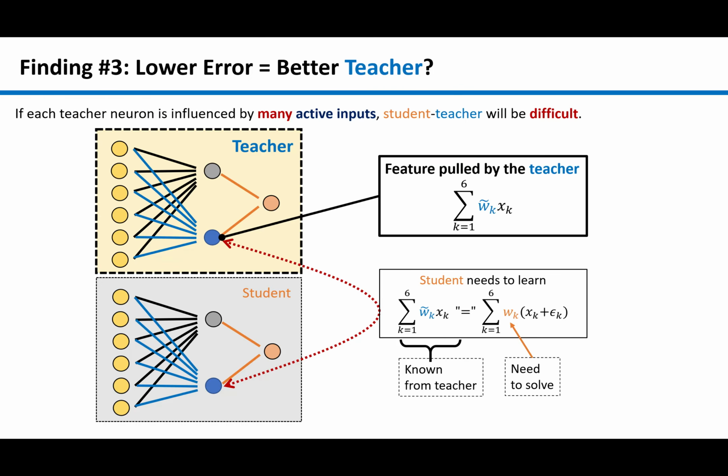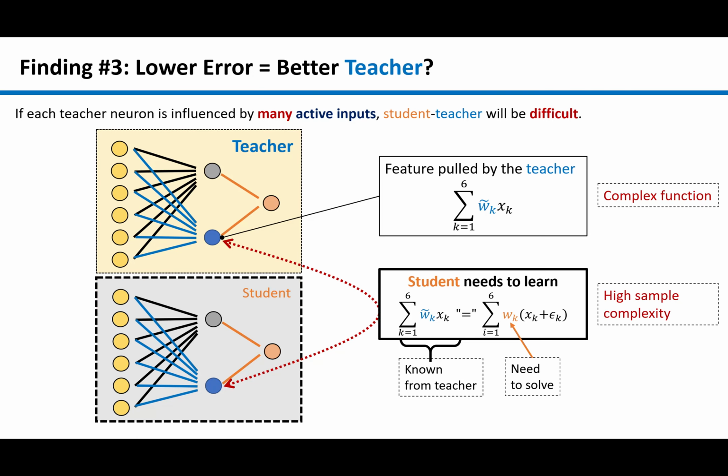Let's again assume that the teacher and student are 2-layer linear neural nets. Suppose for the teacher at the top, its hidden neurons are influenced by every entry in the input vector, so the neuron's output or the hidden features are complex functions of the input. When we use the perceptual loss to train the student, we're asking the corresponding hidden neuron of the student to learn this complex function, and the sample complexity can be high to learn a generalizing solution.